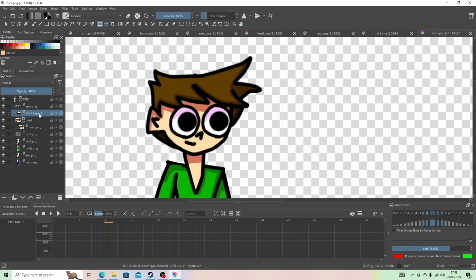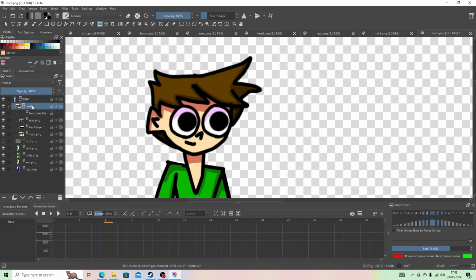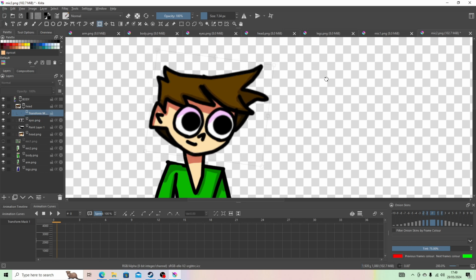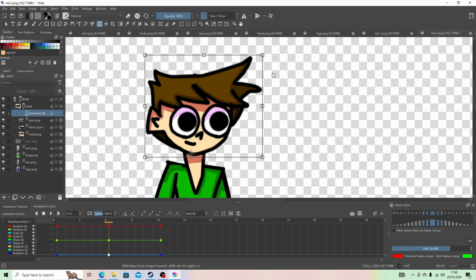Now we can put the paint layer, which I've just done the mouth on so it's easier, and the eyes. Now we add the transform mask to the head here. I'm going to press that and go to 0, and not do what I've just done. But I'm going to try something new, move the pivot point here. Now here. That works too. Now we're going to realize that I'm a dumb idiot and it doesn't work, because why would it?